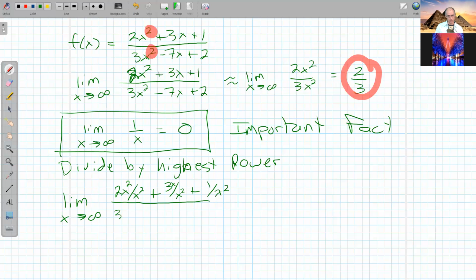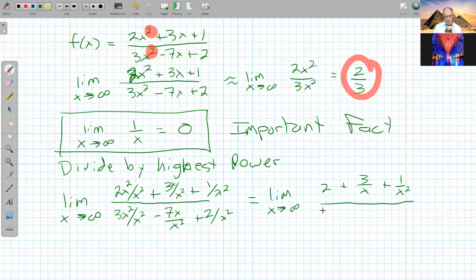Same thing in the bottom: 3x squared over x squared minus 7x over x squared plus 2 over x squared. And this cleans up just a little bit. The numerator is now 2 plus 3 over x plus 1 over x squared. And in the bottom, I have 3 minus 7 over x plus 2 over x squared. And then I consider the limit as x goes to infinity.